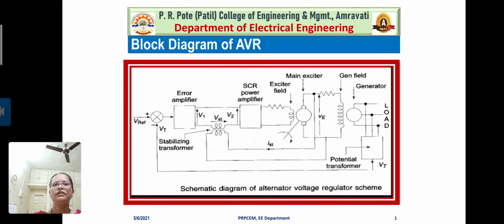In short, one must get the output voltage of the generator constant even though the load is continuously varying on the system.